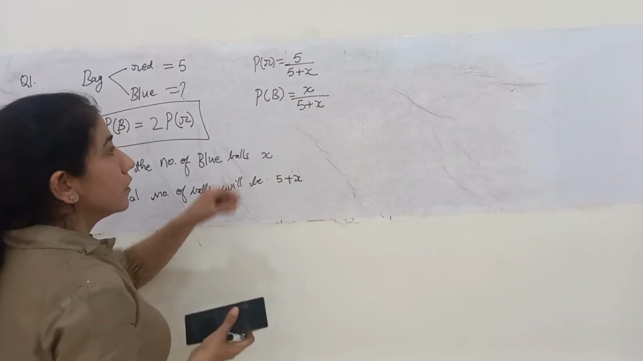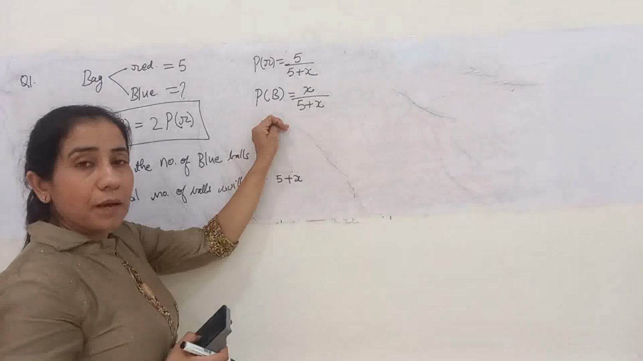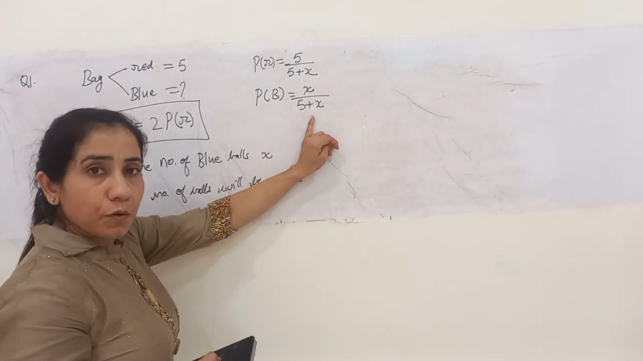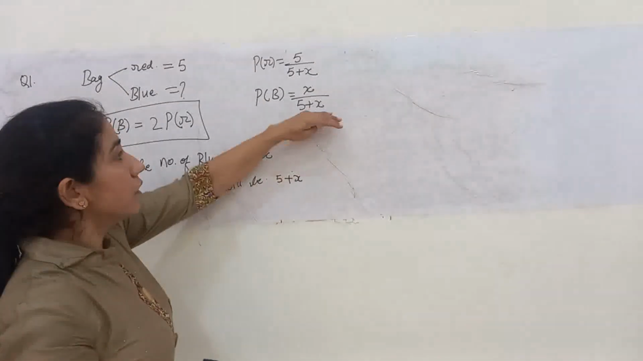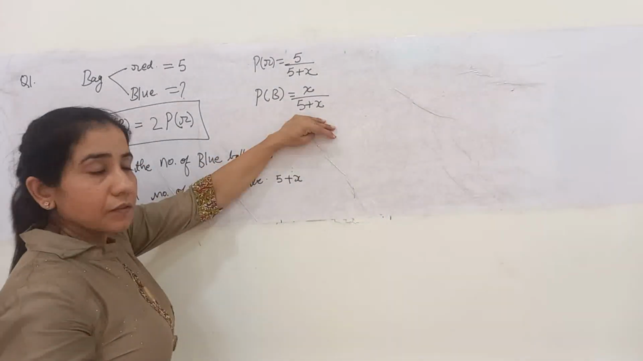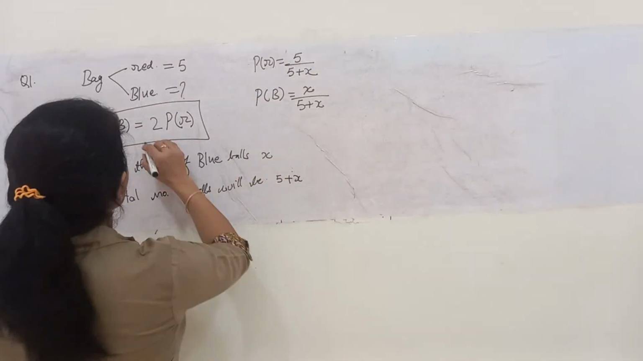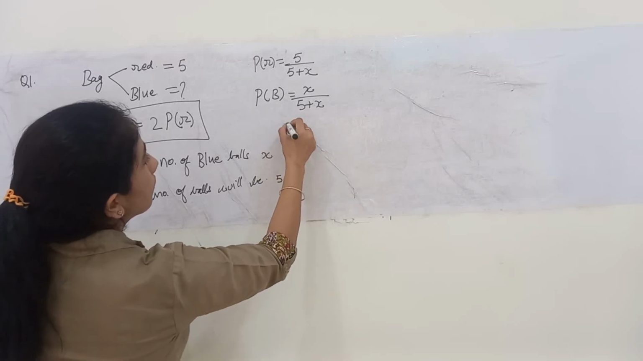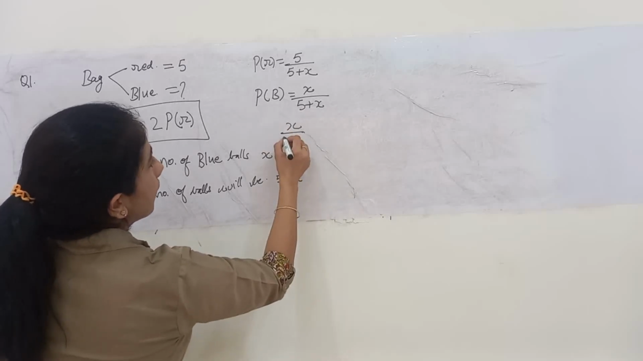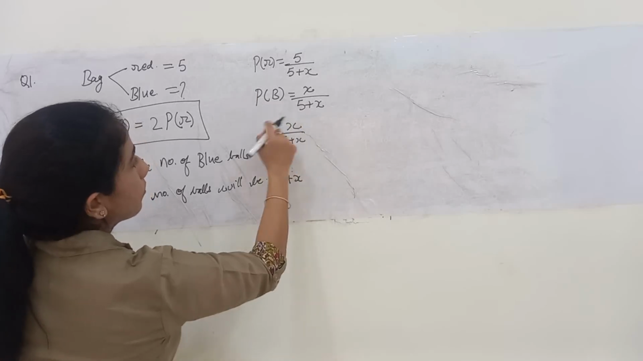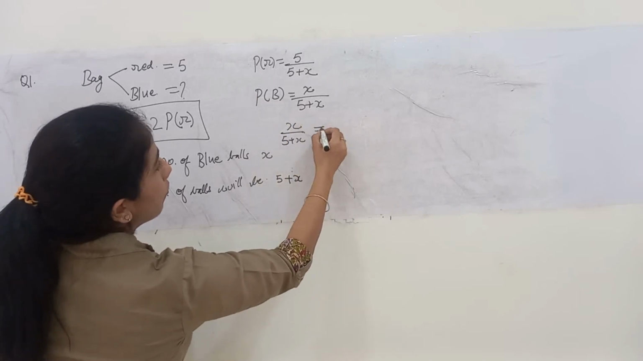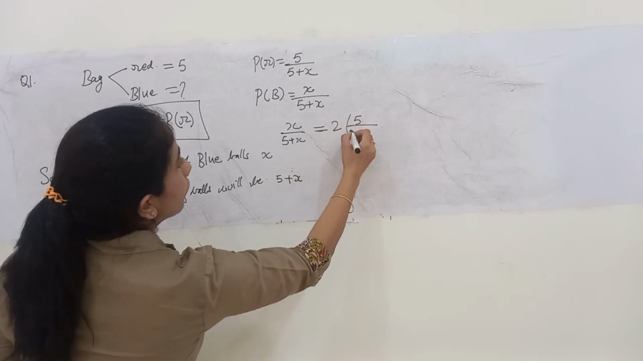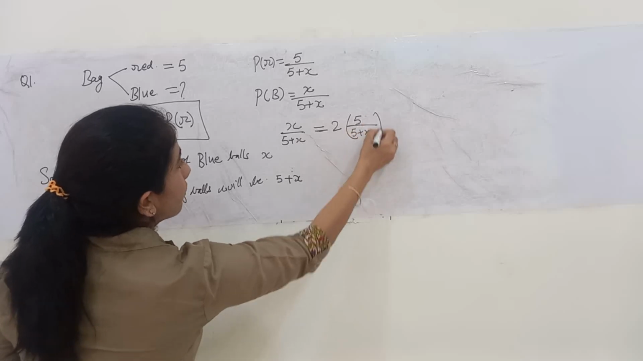How do we calculate the probability? The number of times the event is occurring upon the total number of outcomes possible. So, apply the condition given over here. It says that x upon 5 plus x, that is the probability of a blue ball drawn, is equal to twice the probability of a red ball drawn from the bag.